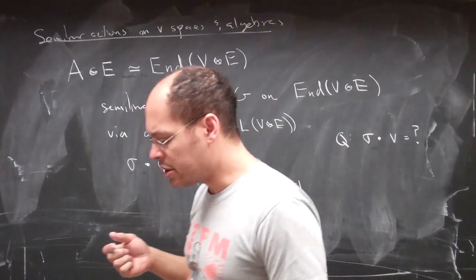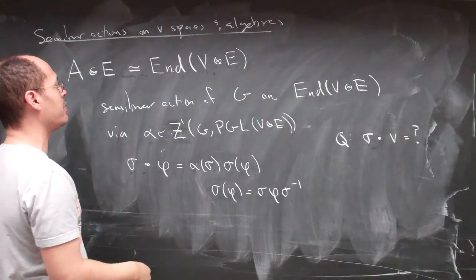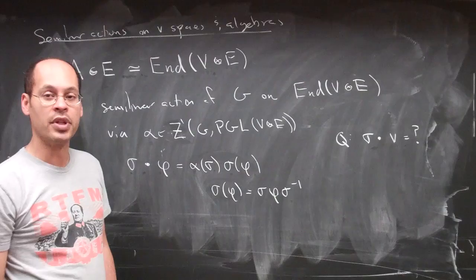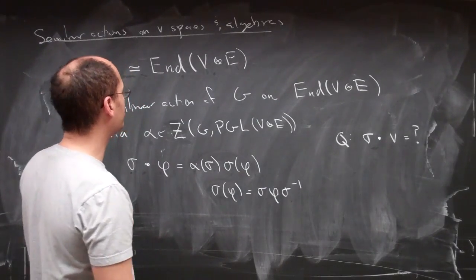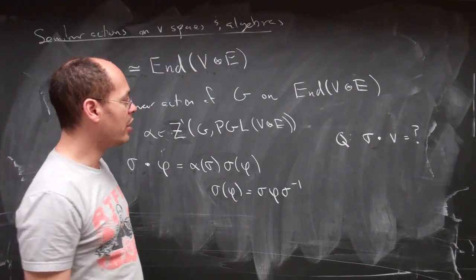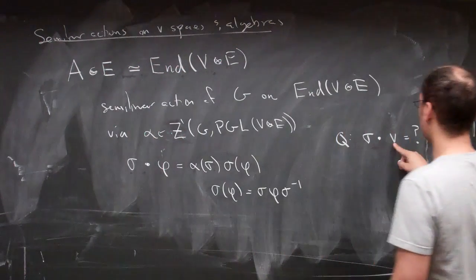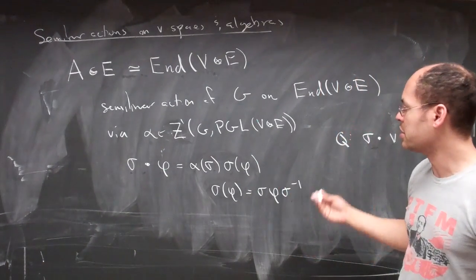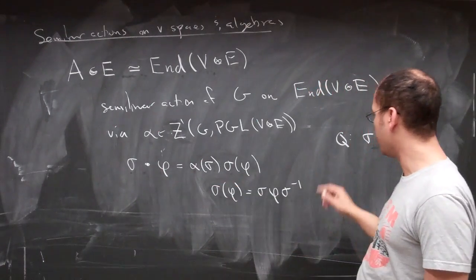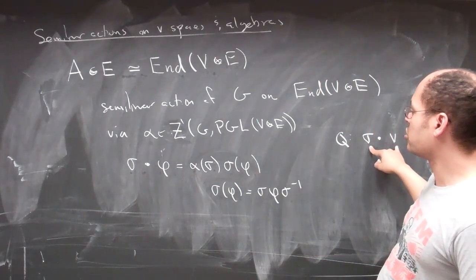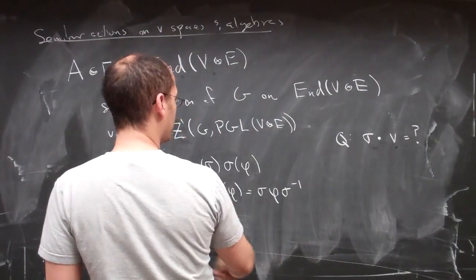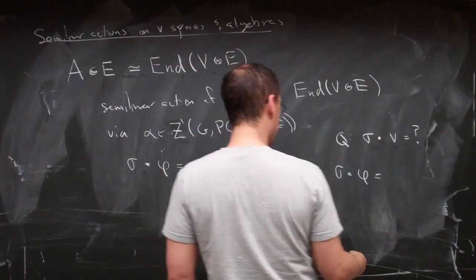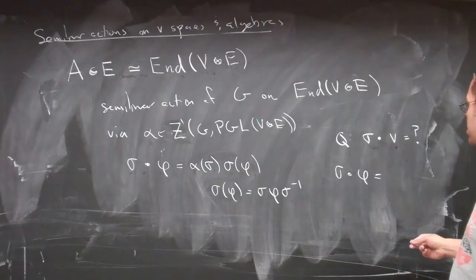So the question I'd like to ask is, given this particular semilinear action on the endomorphisms of V tensor E, described by this 1 cocycle, can we lift that to an action on V tensor E itself? Can we define some sigma dot v to be something or other, so that this dot action induces this action here, just in the same way? If we have some action on the vector space, then we get some new action on the endomorphisms via this sandwich composition.